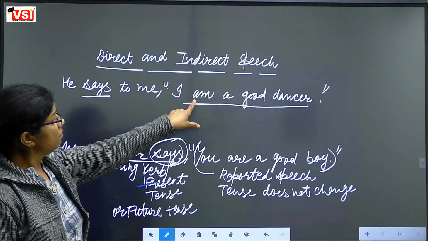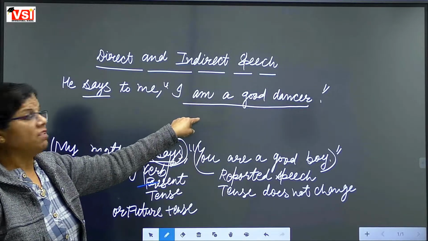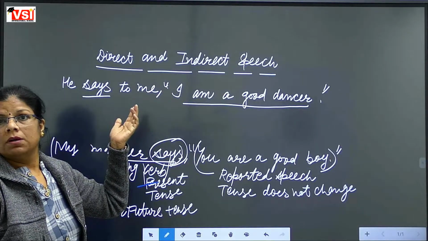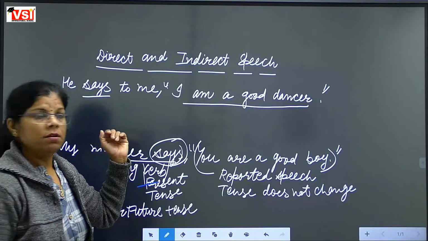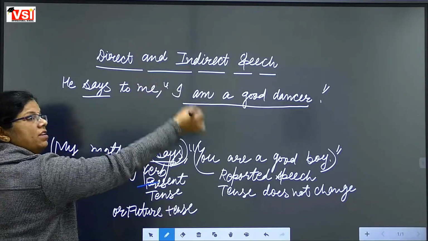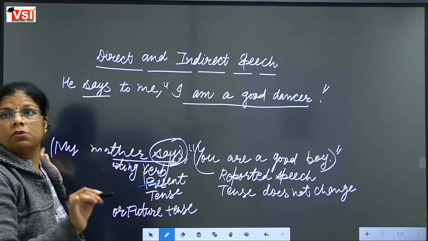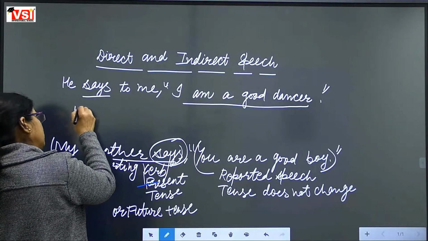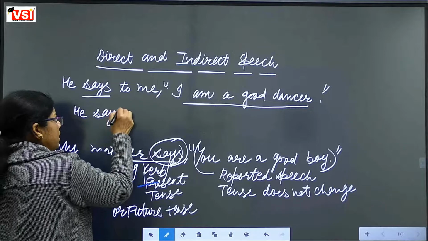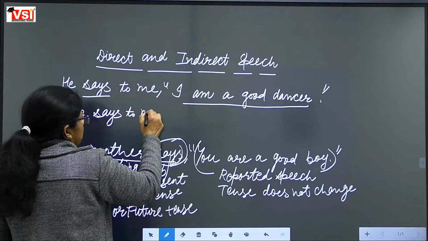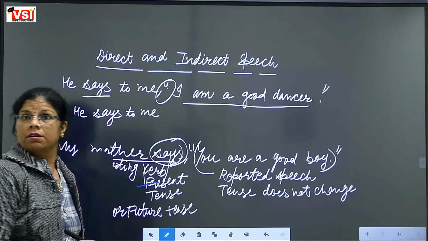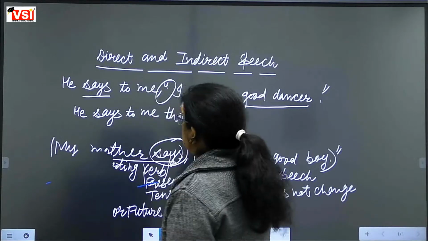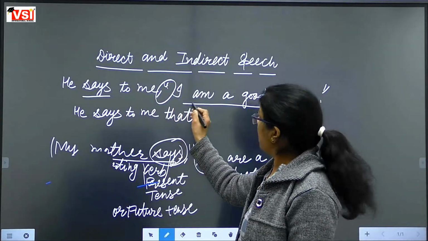Which tense is it? Concentrate on am. Which tense does it belong to? Present tense. So present का present ही रहेगा. We cannot change it into past or future. Got it? Now we are changing it. He says to me. The comma and inverted commas will be removed. Then it will become that. He says to me, I am a good dancer.